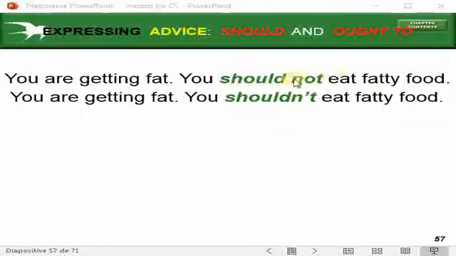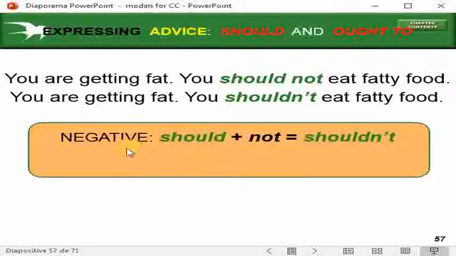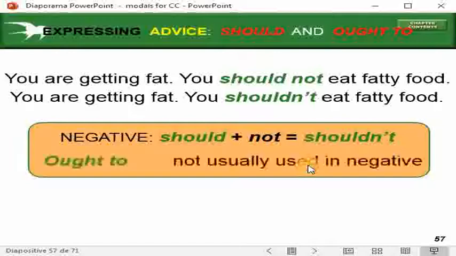You should not. Here the negative form of should is should not or shouldn't. This is the full form and this is the short form, shouldn't. This is the negative form of should for giving advice. You are getting fat. You shouldn't eat fatty food.